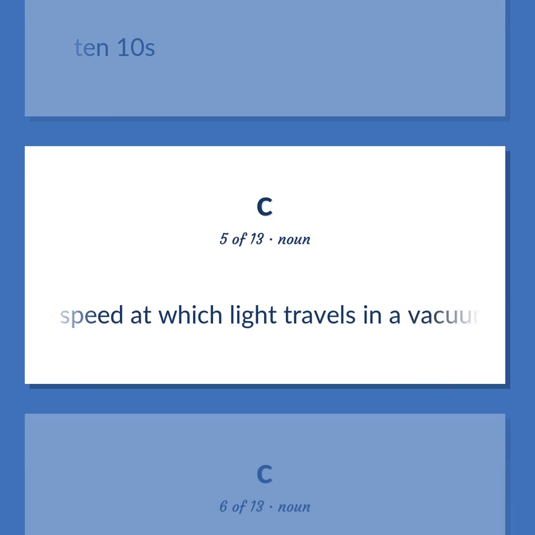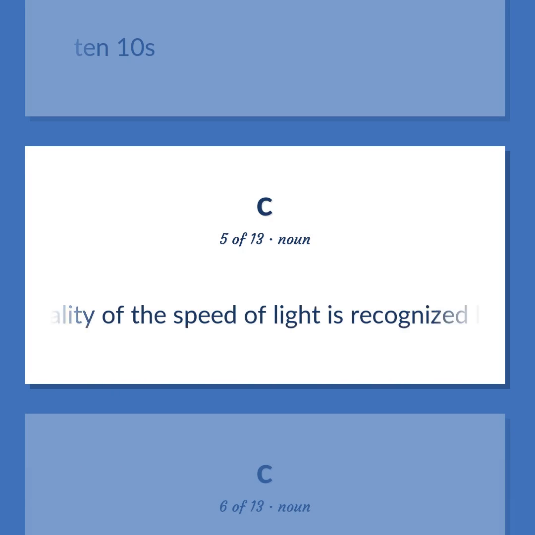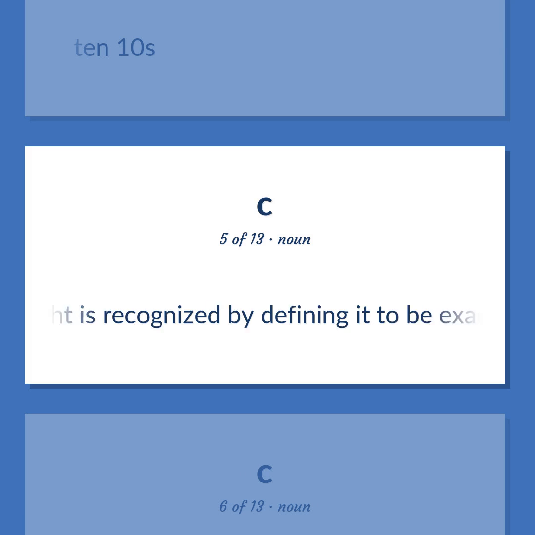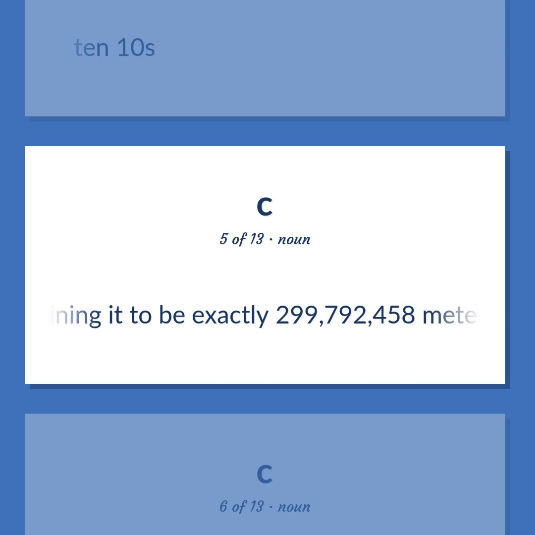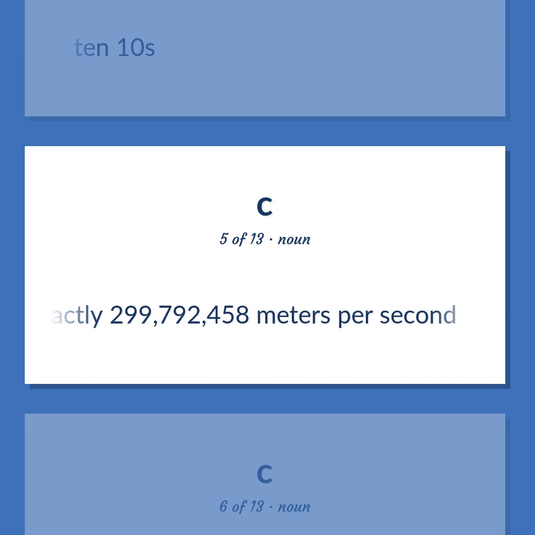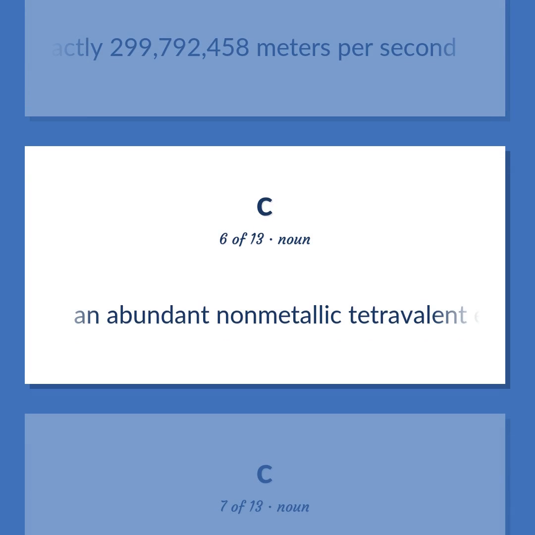The speed at which light travels in a vacuum. The constancy and universality of the speed of light is recognized by defining it to be exactly 299,792,458 meters per second. An abundant nonmetallic tetravalent element occurring in 3 allotropic forms, amorphous carbon and graphite and diamond, occurs in all organic compounds.